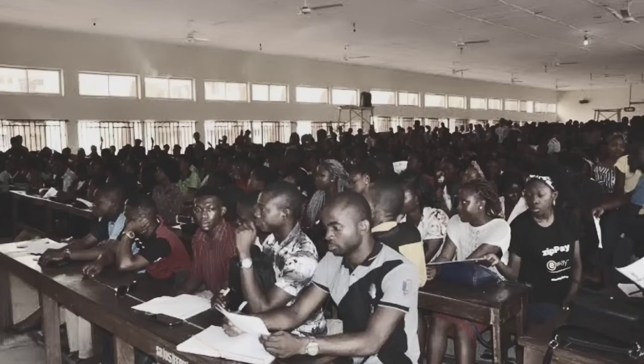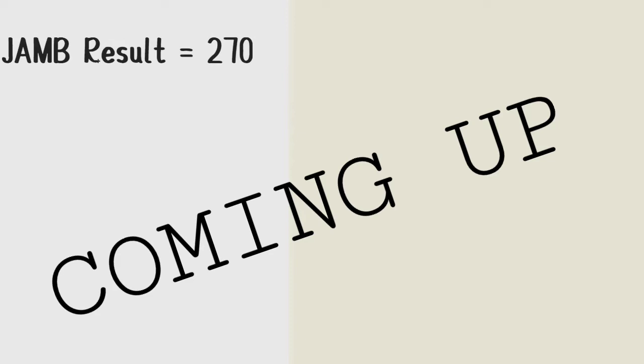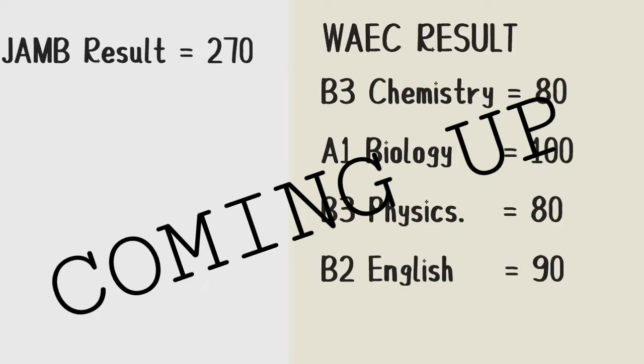Okay? Let's take for instance, you wrote JAM and you scored 270. And then in your WAEC results, you have B3 in chemistry, that is 80 points. You have A1 in biology, that is 100 points. You have B3 in physics, that is 80 points. You have B2 in English, that is 90 points.